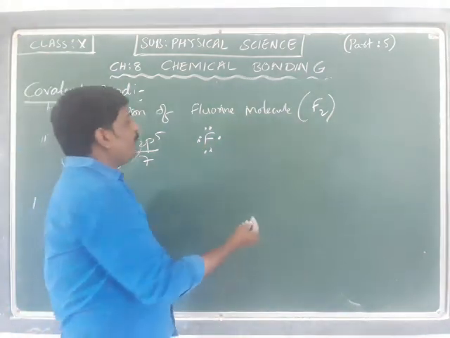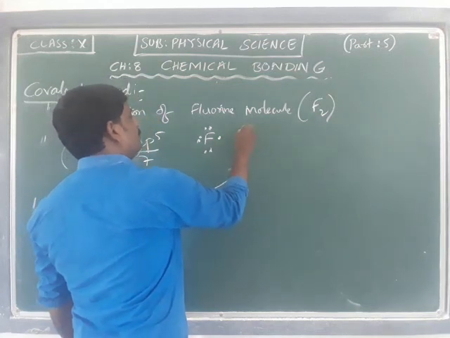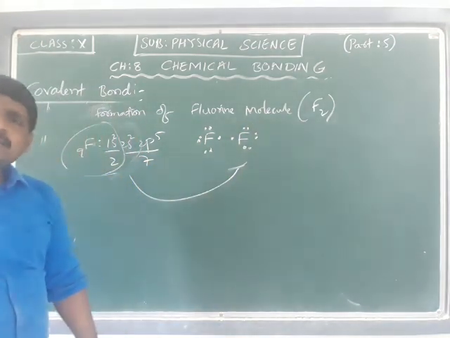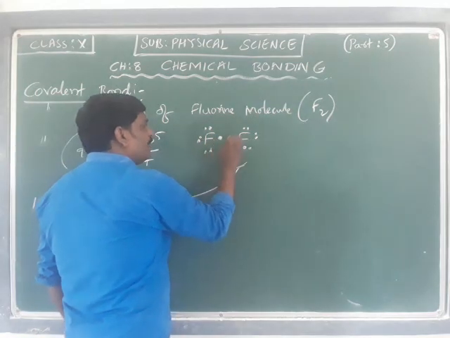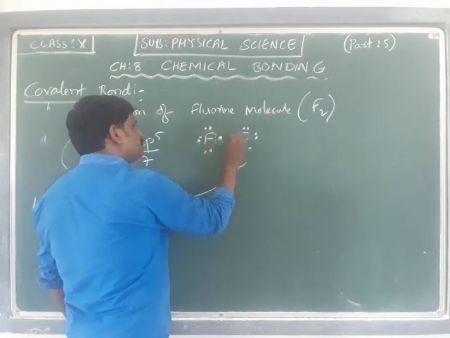Now if I take one more fluorine, there exist 7 electrons, 1, 2, 3, 4, 5, 6, 7. Now what happens? One electron of one fluorine and one electron of the other fluorine are going to be mutually shared.